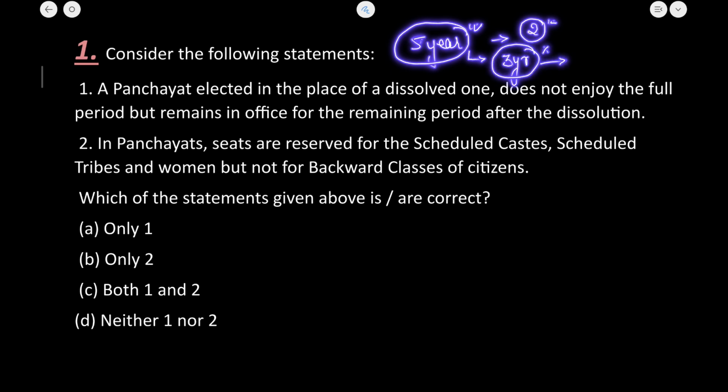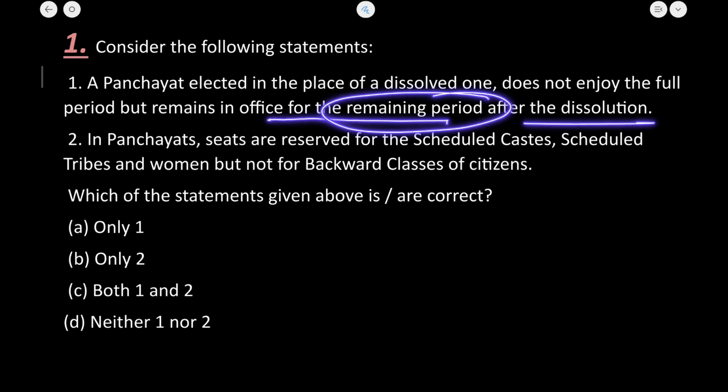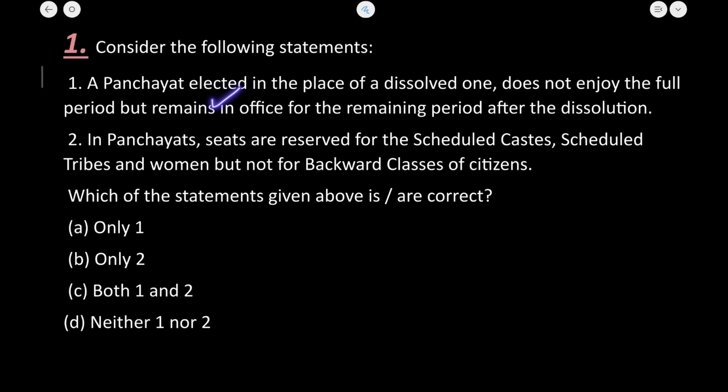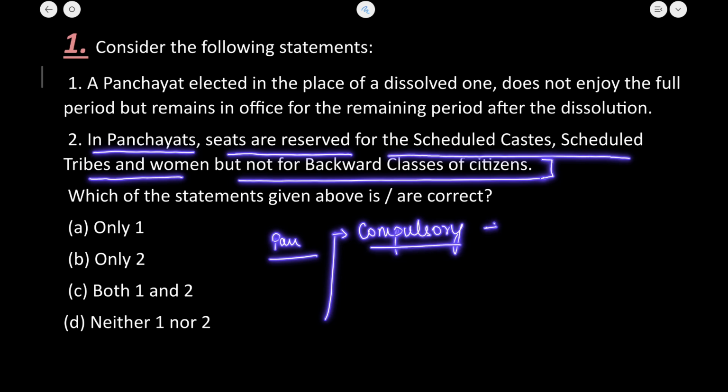That panchayat will not get the next full term of 5 years. So the panchayat that comes into power works for the remaining period, not the whole period. So the first statement is absolutely correct. Second is, in panchayat, seats are reserved for the scheduled castes, scheduled tribes and women, but not for the backward classes of citizens. I told you in the explanation part that in the panchayats there are two types of provisions. The first one is the compulsory provisions. These compulsory provisions are provided by the 73rd Amendment Act only.